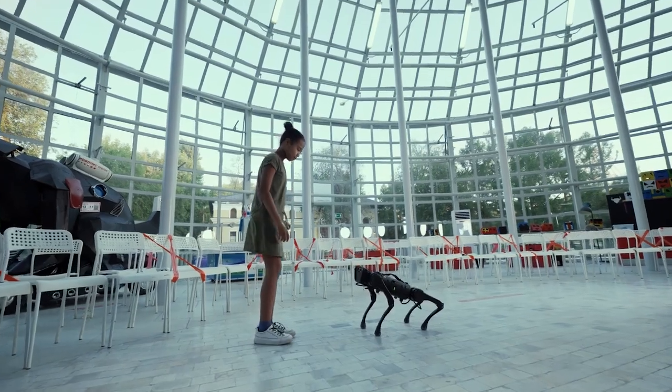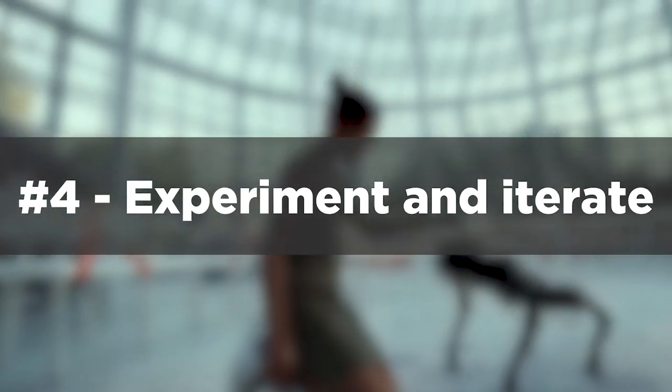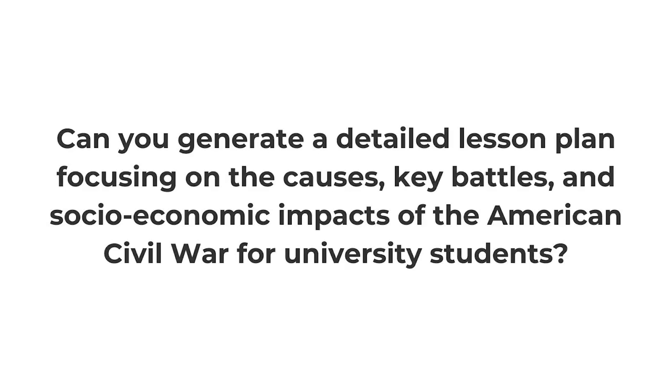Rule #4. Experiment and iterate. AI isn't perfect, and sometimes the first output might not meet your expectations. That's perfectly okay. This is where you refine your prompt. If the initial lesson plan isn't quite right, tweak your prompt. You could also try something like, "Can you generate a detailed lesson plan focusing on the causes, key battles, and socio-economic impacts of the American Civil War for university students?"